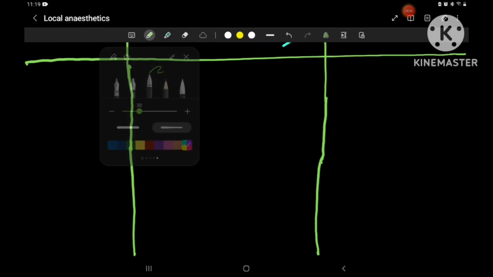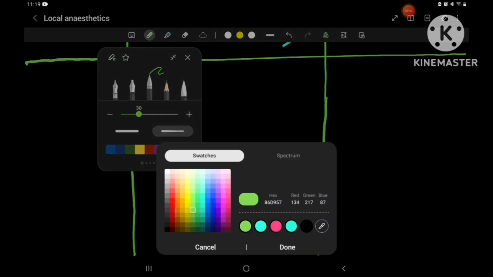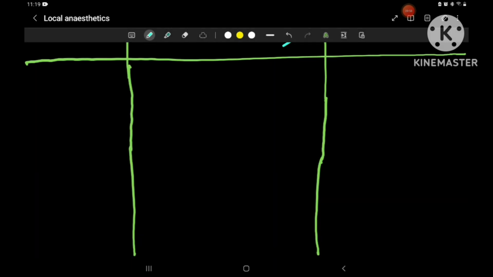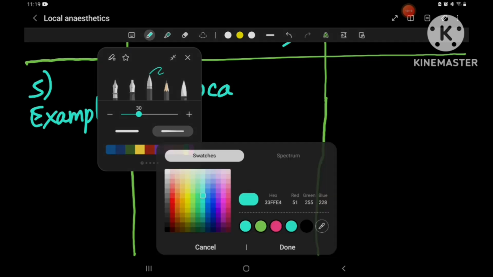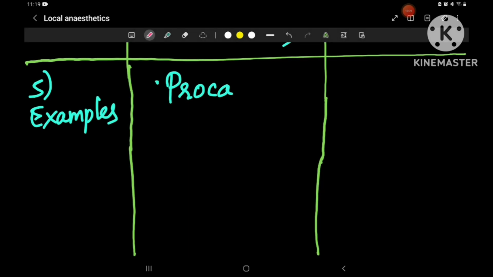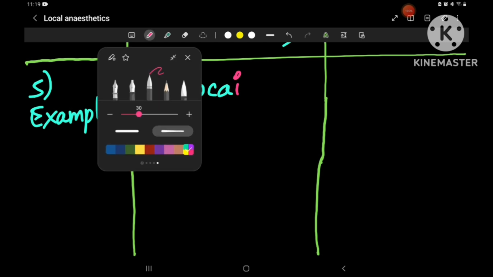Now let's go for the examples. How to remember this? First let's see the examples for amino esters: procaine.